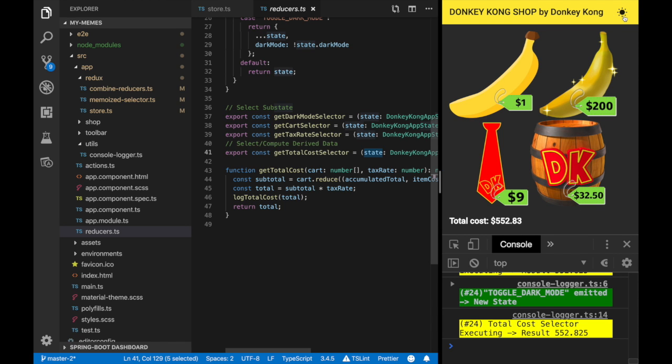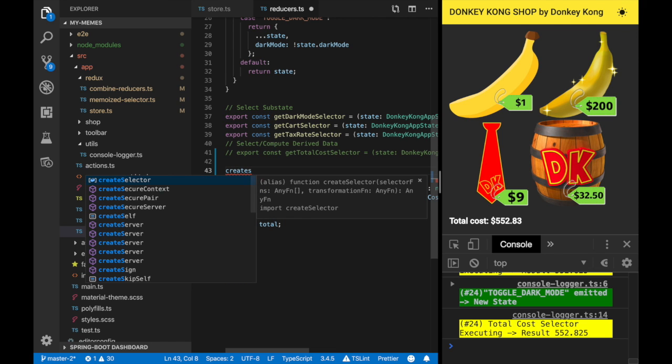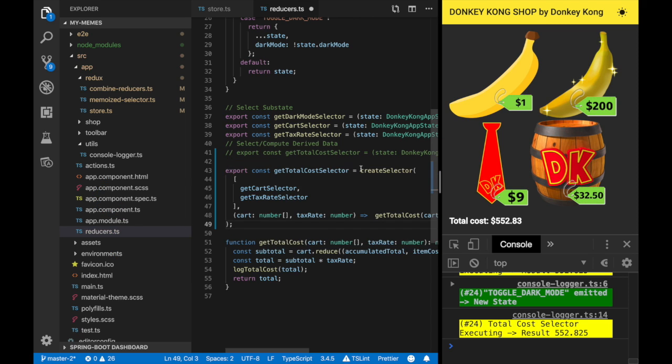So that's the first thing we're going to look at: memoized selectors. Now, most libraries like NgRx or Redux expose a function that allows you to memoize these selectors. So I'm going to comment that out, and I'm going to define the same getTotalCost selector, this time using a createSelector function.